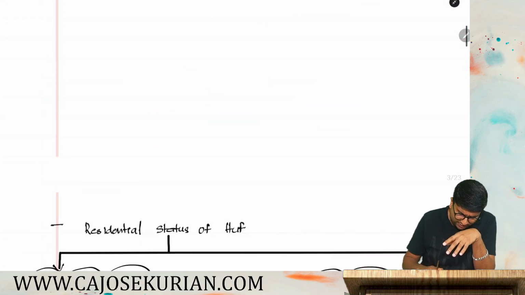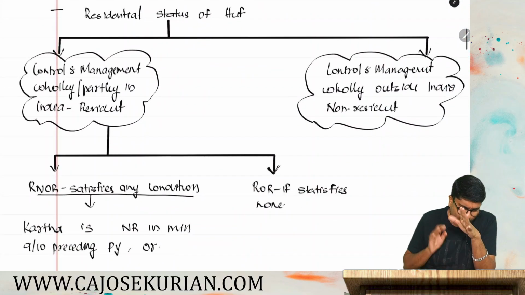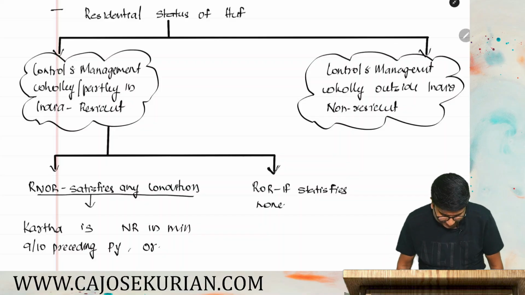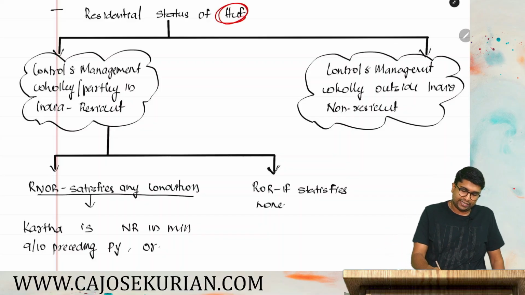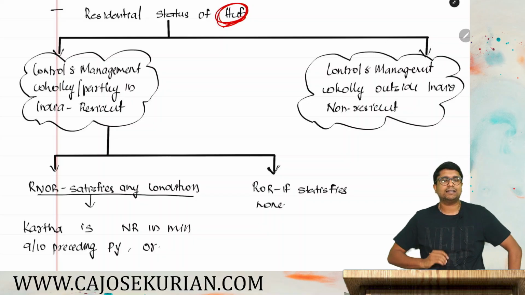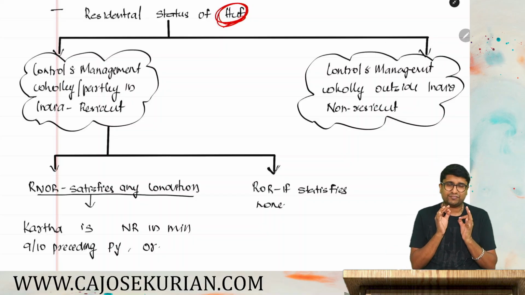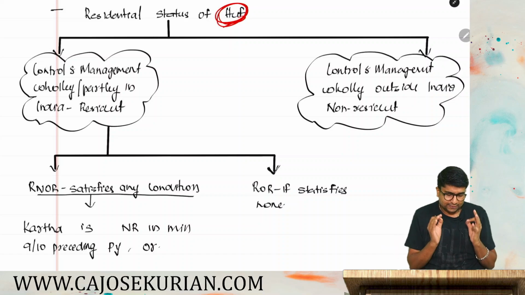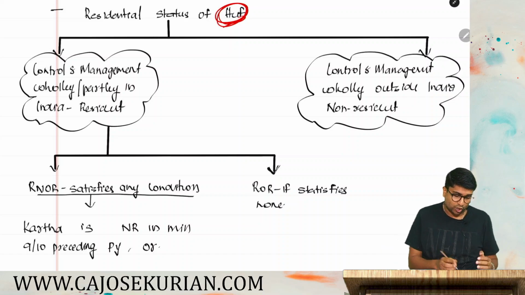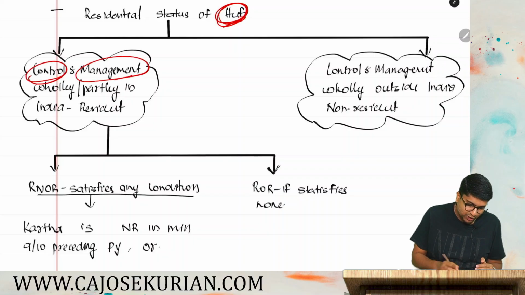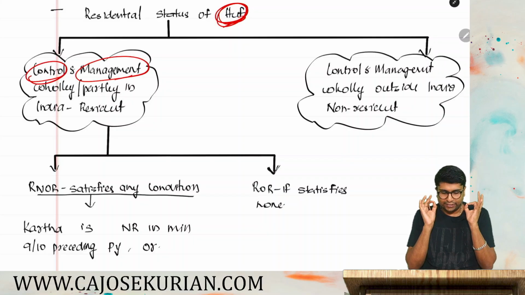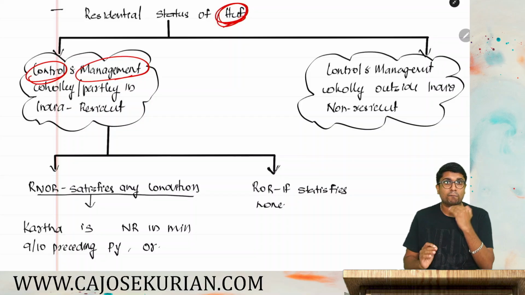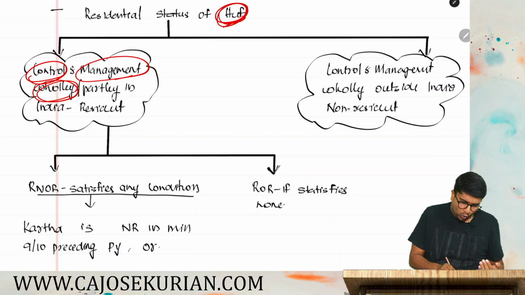Moving on to the next one, determination of residency status of HUF. This also you have to study. So, residential status of Hindu undivided family. How do you determine the residential status of Hindu undivided family? Very simple, friends. You need to determine the residential status of a Hindu undivided family based on control and management of its affairs. If an HUF is controlled or managed either wholly or partly in India, then that HUF will become resident.